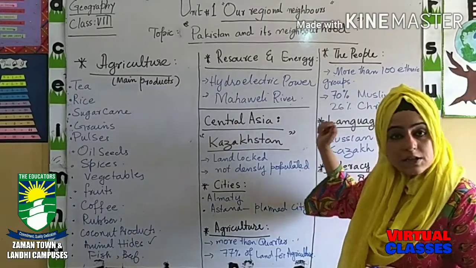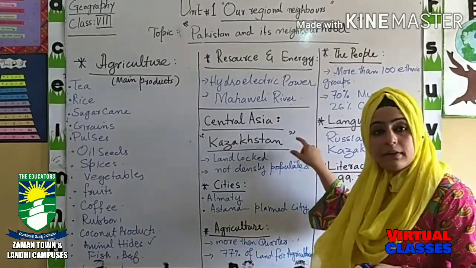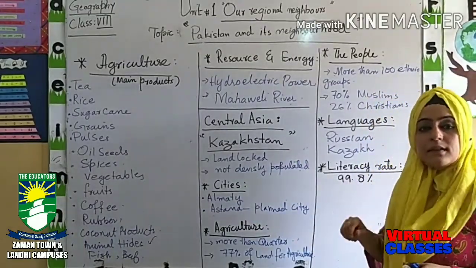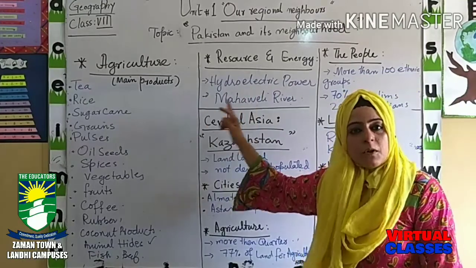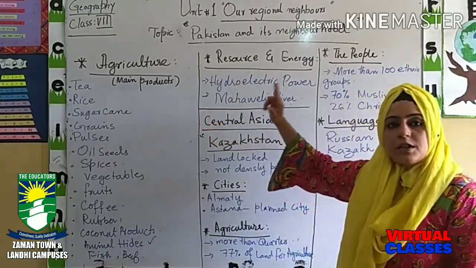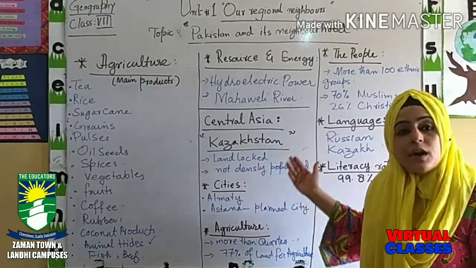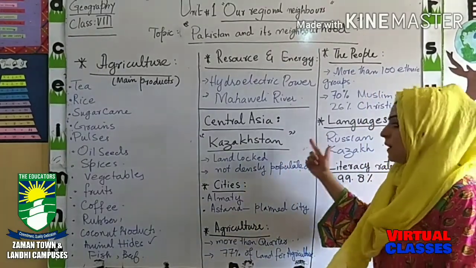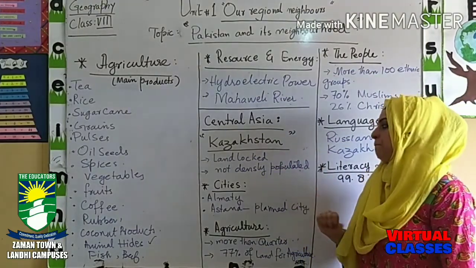This was Central Asia. Now in Central Asia we have to discuss the country Kazakhstan. Our focus in this class is on Kazakhstan. That was about Sri Lanka, about South Asia, and South Asia's neighboring region is Central Asia. In Central Asia we are going to discuss the country Kazakhstan. Now what are the features of Kazakhstan?